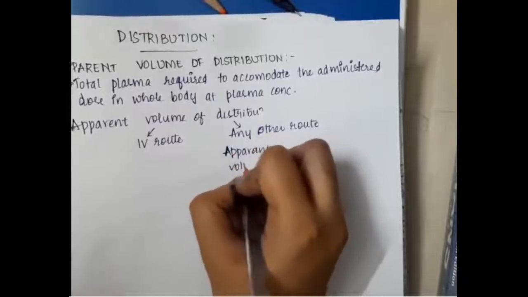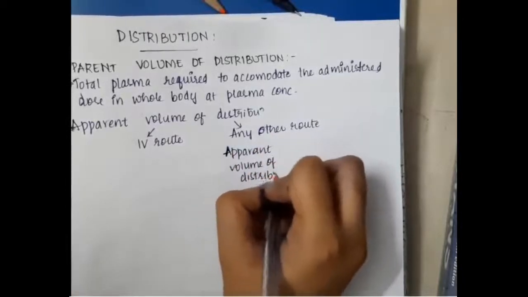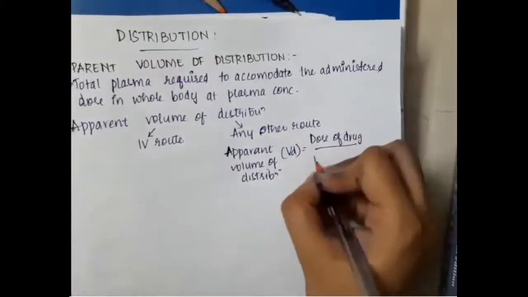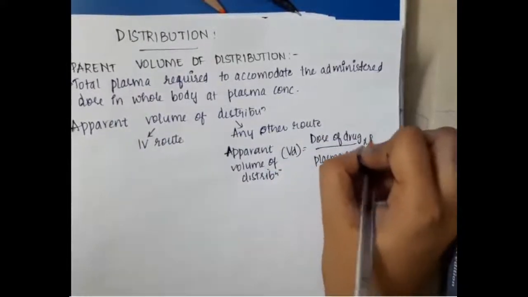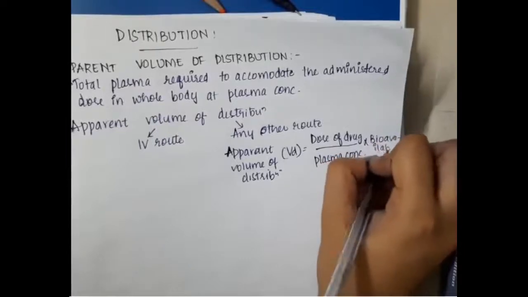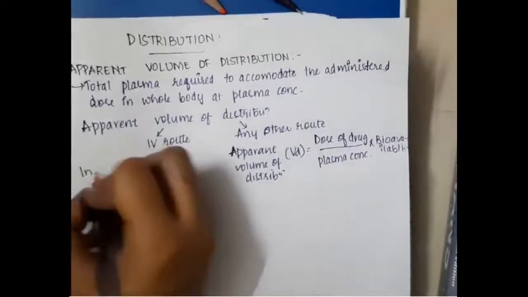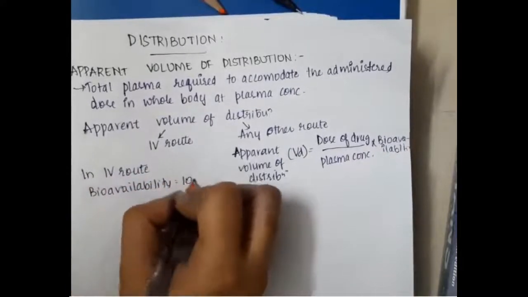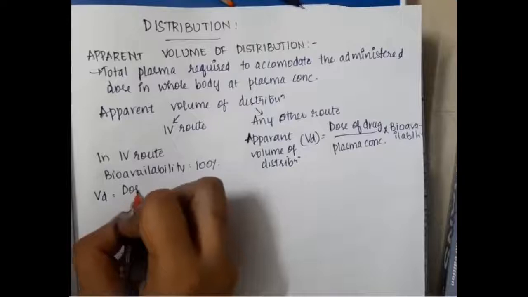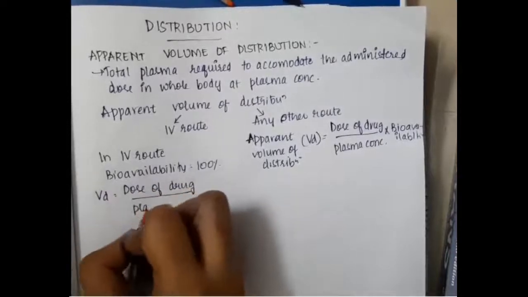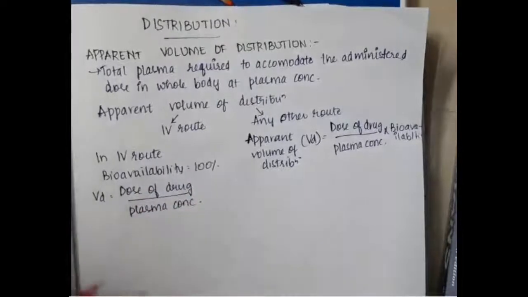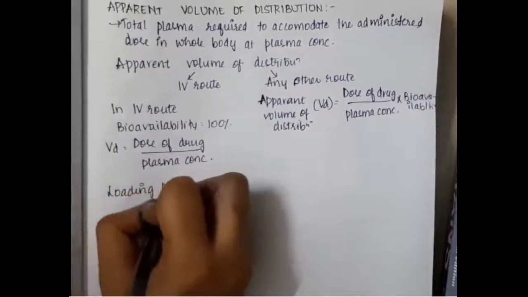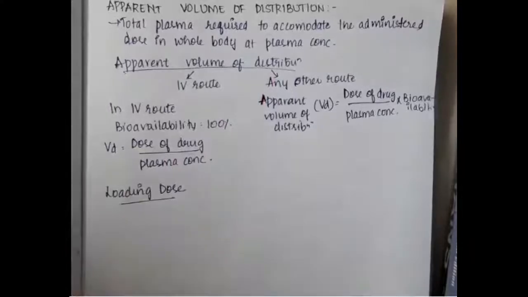For any other route, apparent volume of distribution is equal to dose of the drug by plasma concentration into bioavailability. This is the formula for any drug. So for an oral drug, bioavailability matters; for an IV drug, bioavailability will be 100%. So apparent volume of distribution is equal to dose of the drug by plasma concentration. You can omit bioavailability because it is 100%.